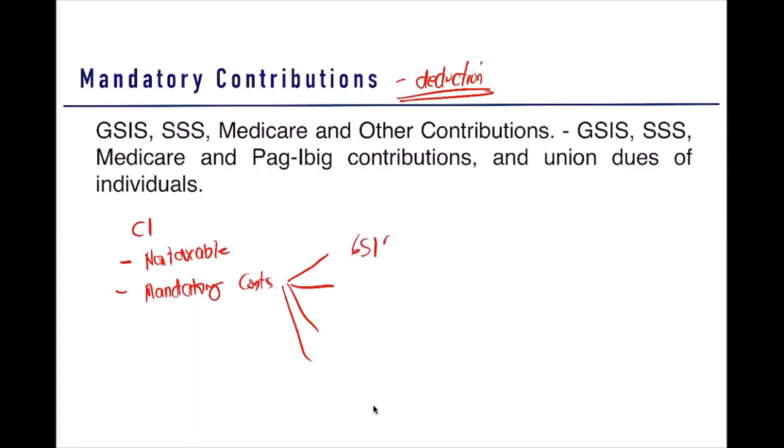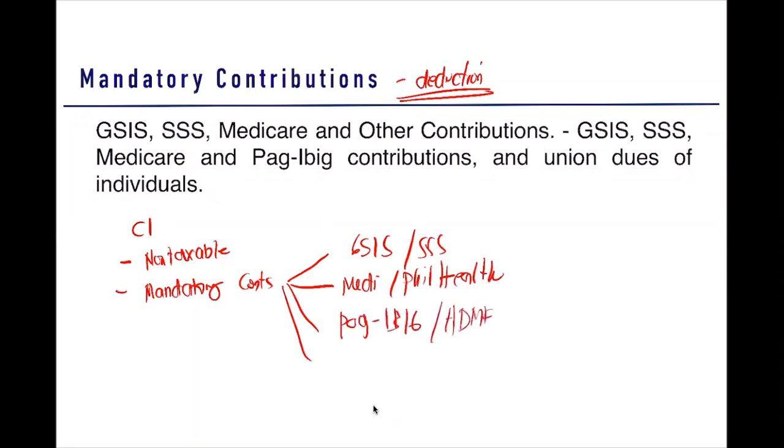So what are the mandatory contributions provided by law? So we have your GSIS or SSS. We have your Medicare or PhilHealth. We also have your Pag-ibig or HDMF and your union dues. So why do we call it mandatory contributions? Because under the law, the employer is mandated to deduct an amount, particularly for these items of GSIS, Medicare, Pag-ibig, and union dues. And this deducted amount are considered deduction.